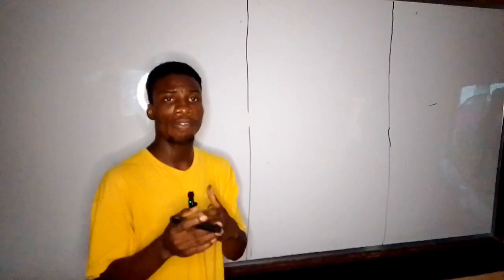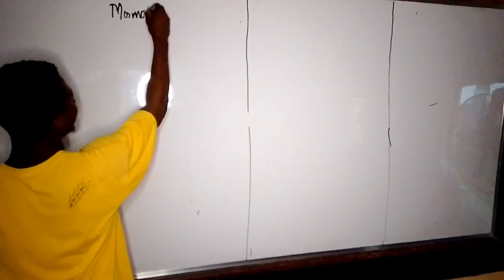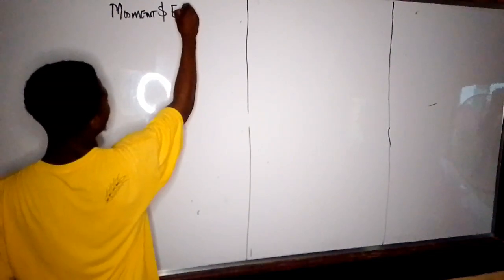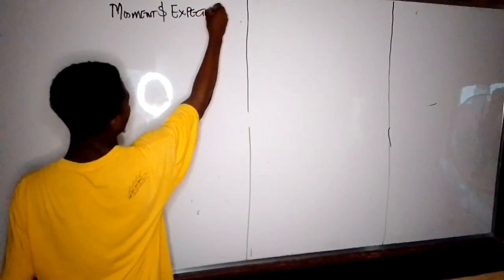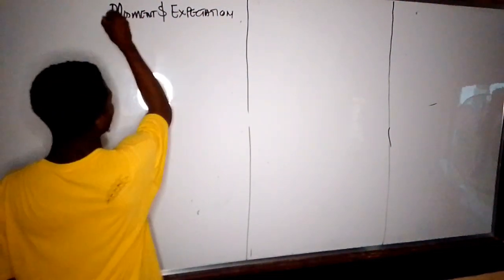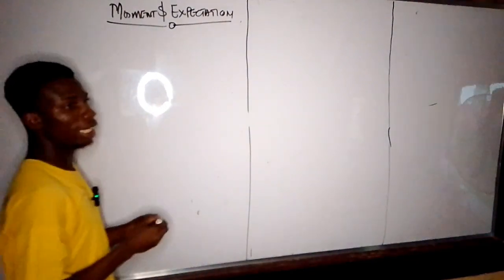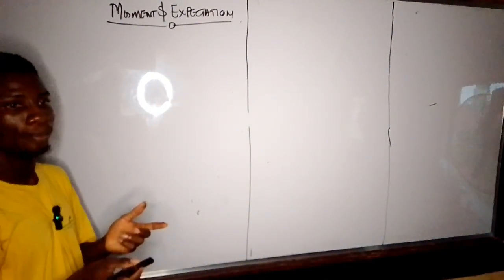So today, I want to talk about the concept of moment and expectation. I feel that the concept of moment and expectation work hand in hand.